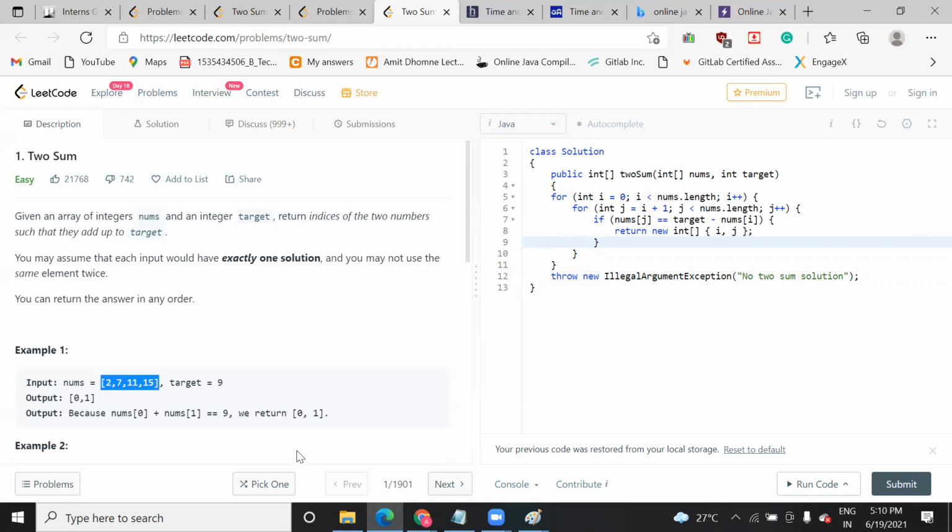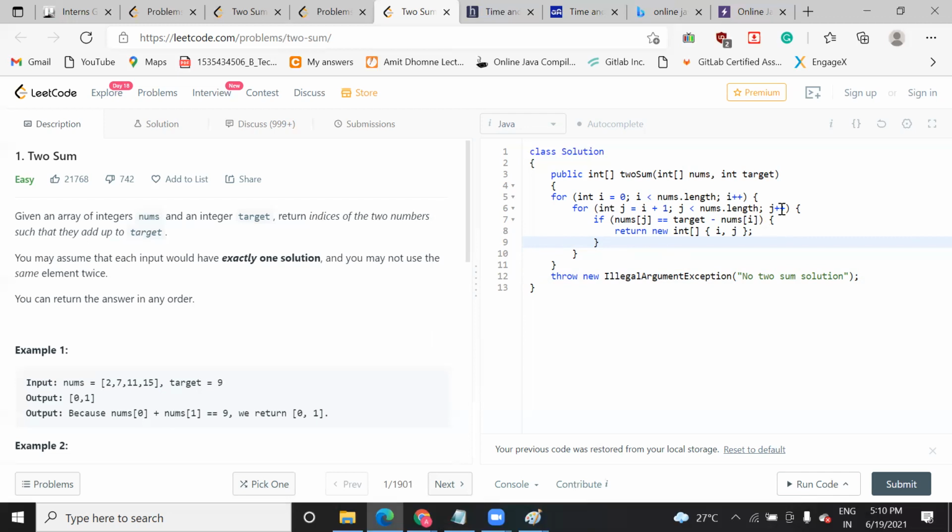Once I get the size of this array, I come inside and initialize j with the next value. What will be the next value? Suppose i is at index 0, then the j value will be 7. I will check whether j is less than num.len, that is, whether the current value of j is less than num.len.